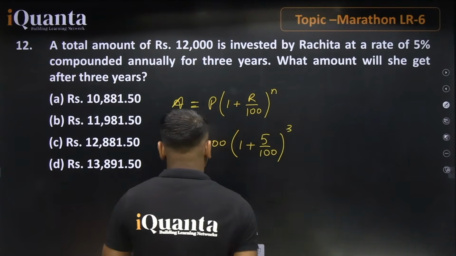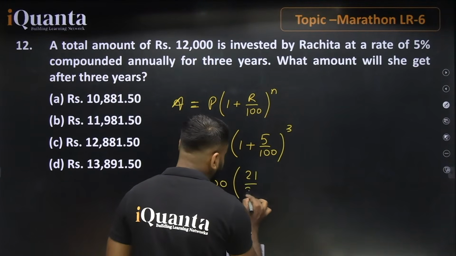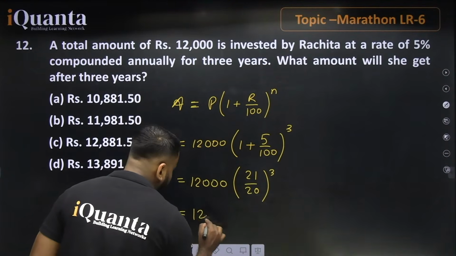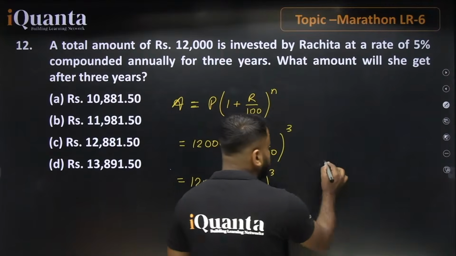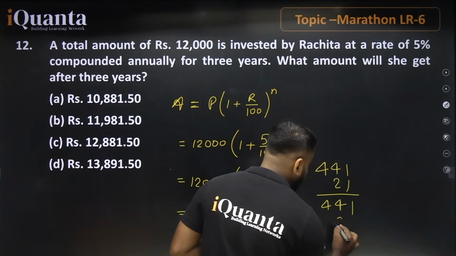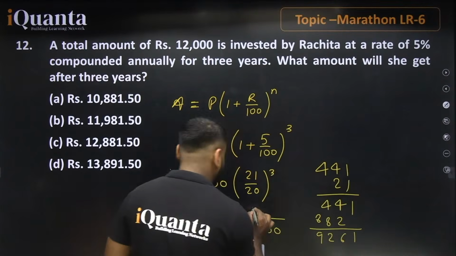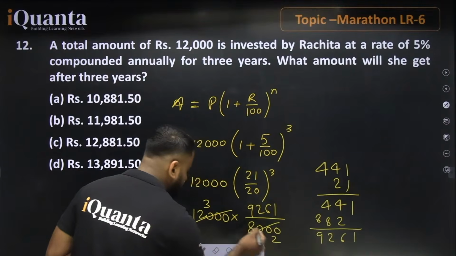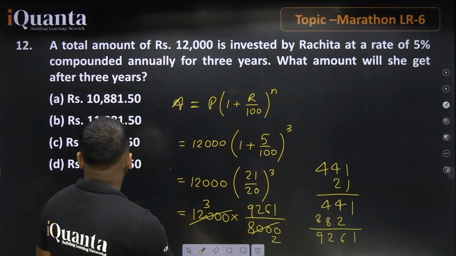Yes, for 3 years. So if we just go for the calculation, 12,000 and this value will be equals to 21 divided by 20 and power 3. So further going with this part, 12,000 and 8,000, and now 21 whole square will be 441. We are just going to multiply this. This value will be equals to 441. This value is 2, 8 and 8. The value is 1, 6 and this 9261. So here the value is 9261. 4 cancelling this out with 3 by 2 because 000 will get cancelled out. 4 3s are 12, 4 2s are 8. Further, this is in decimal 0.50.